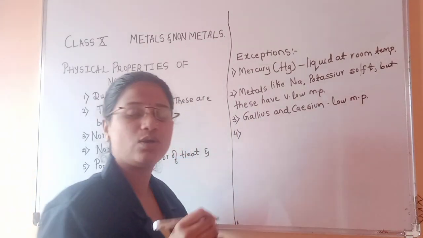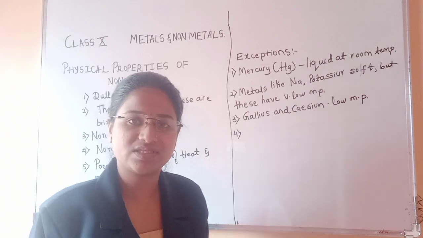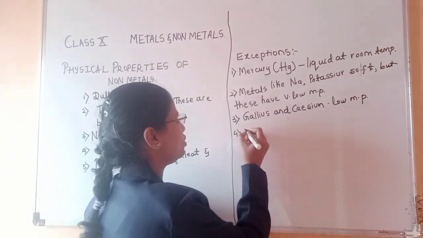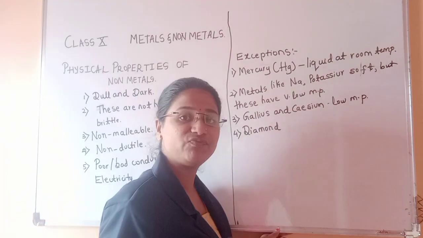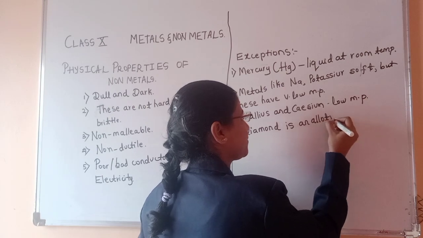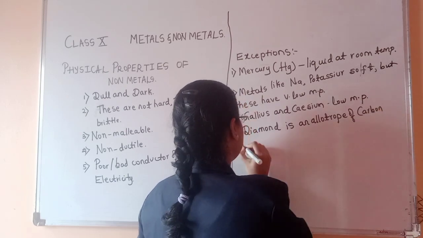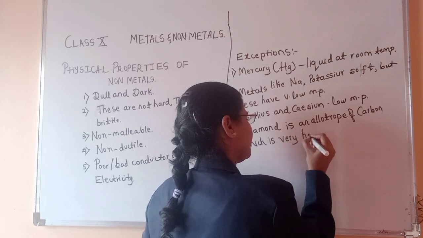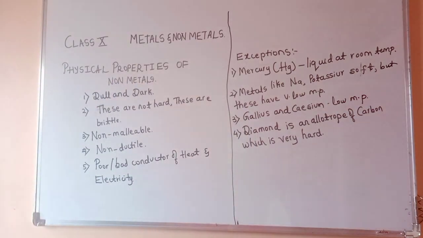Next, non-metals are not hard, we say. But the non-metal named carbon has many forms, different types of forms. Out of that, diamond is one of the forms of carbon. Diamond is an allotrope. Allotrope means forms. Diamond is an allotrope of carbon, which is very hard. Okay, fine. So like this, we have many other exceptions.